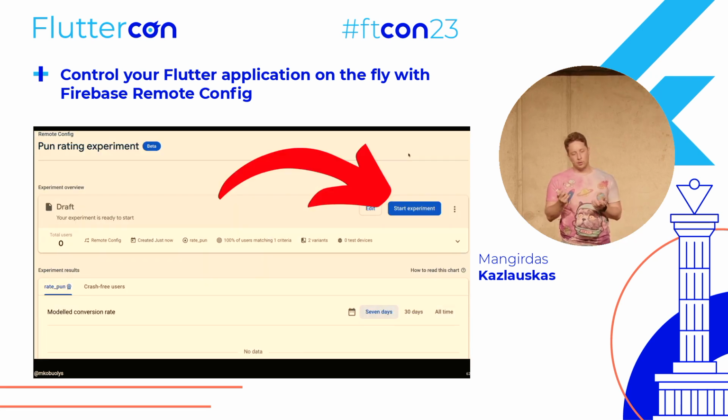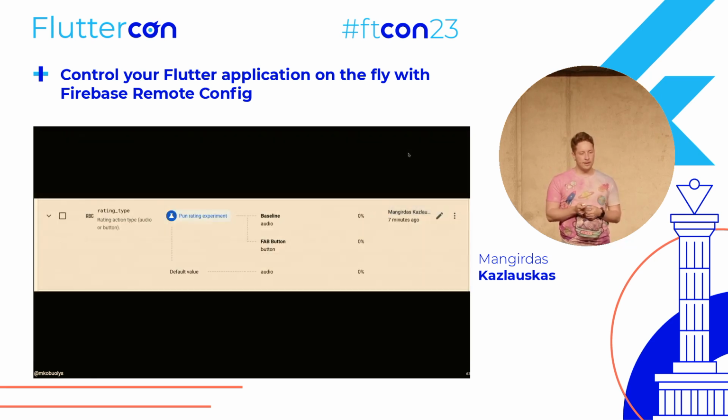And what's left, you have all the data that you had inputs for before, and you just start the experiment. When you check your Firebase Remote Config now, for the specific parameter, you could see that the experiment is running. You could define whether it will run for 7 days, for 30 days, or maybe for a custom amount of days. While the experiment is running, values are used from it. Otherwise, it will use the default value.